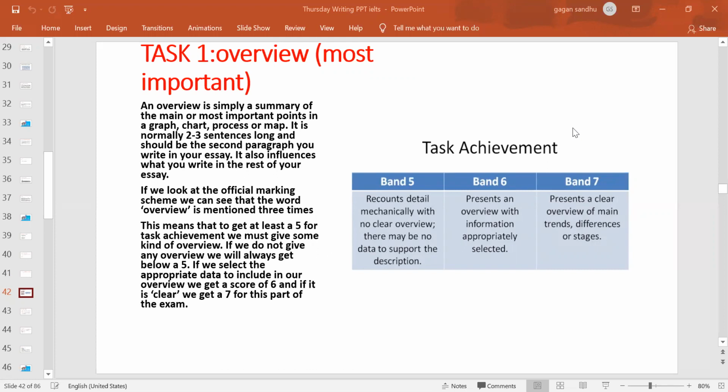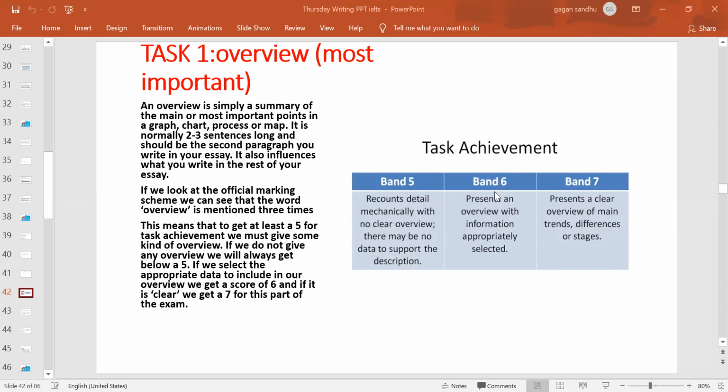To explain the value of the overview, I got this band descriptor showing how you achieve a score in task 1. You see here band 5, which says there is no clear overview. That means the person is able to recount detail mechanically, but with no clear overview, so that student accounts for band 5.